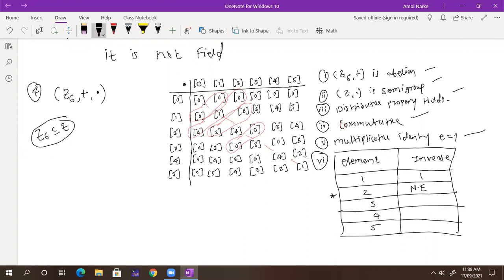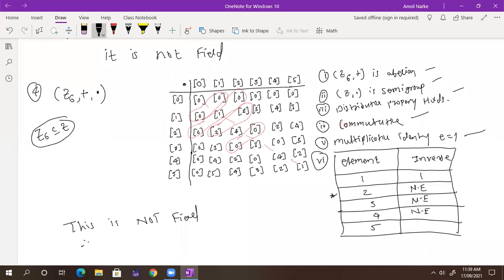This is our set. So whether this is a field? No, this is not a field. Why? Sir, the inverse of 2 is not present. Yes, it does not exist, because now we find all these. Whether the inverse of 3 exists? No, sir, it is not present. What about the inverse of 5?